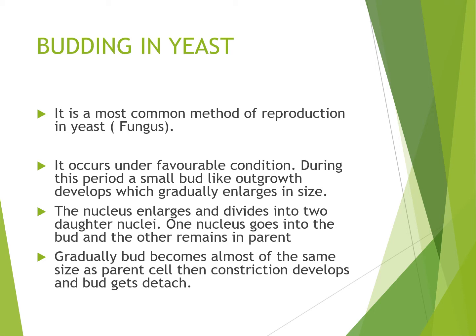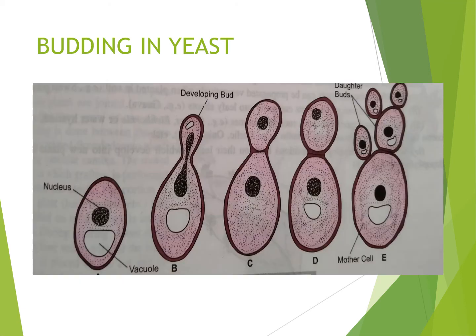One nucleus goes into the bud and the other remains in the parent cell. Gradually the bud becomes almost the same size as the parent cell, then a constriction develops and the bud gets detached. This is how budding occurs in yeast.